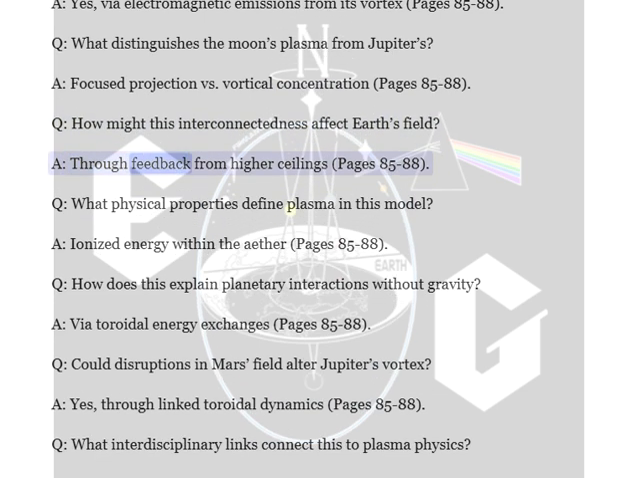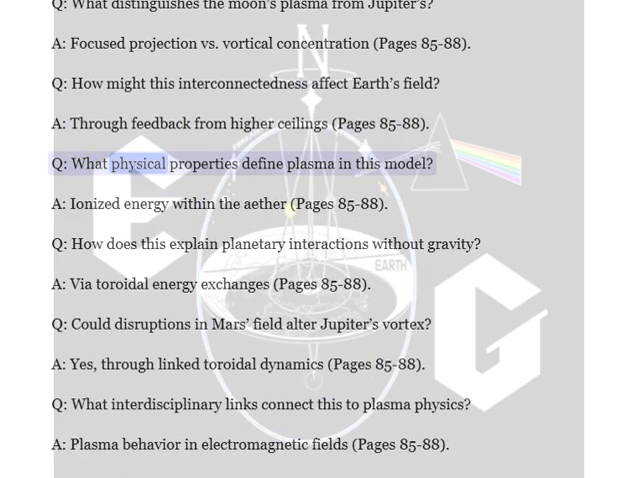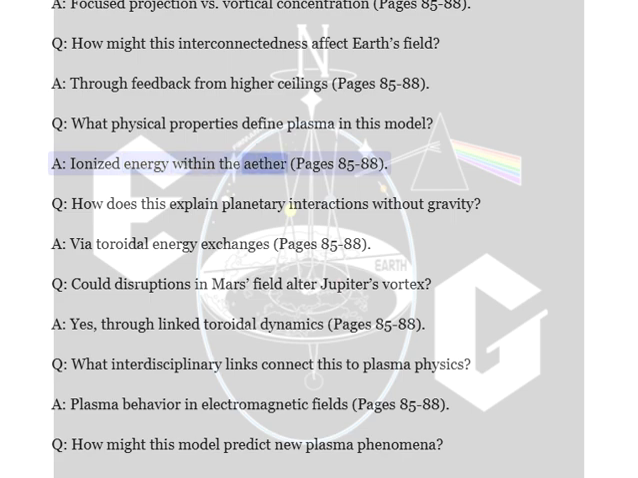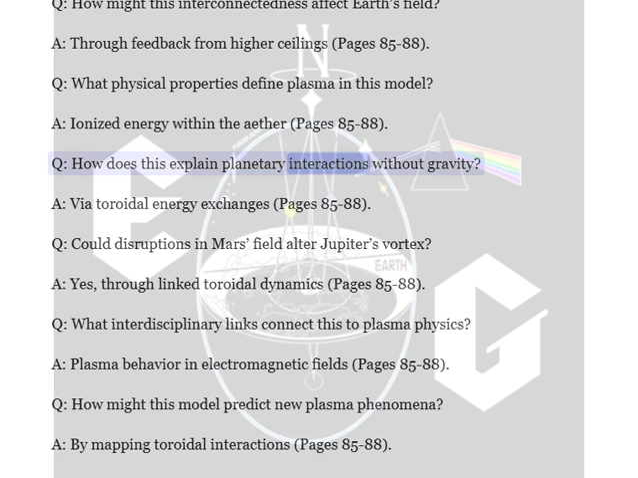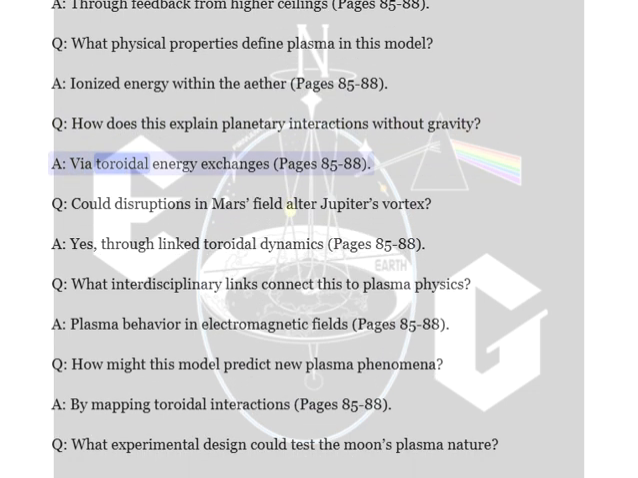A. Through feedback from higher ceilings, pages 85 to 88. Q. What physical properties define plasma in this model? A. Ionized energy within the aether, pages 85 to 88. Q. How does this explain planetary interactions without gravity? A. Via toroidal energy exchanges, pages 85 to 88.